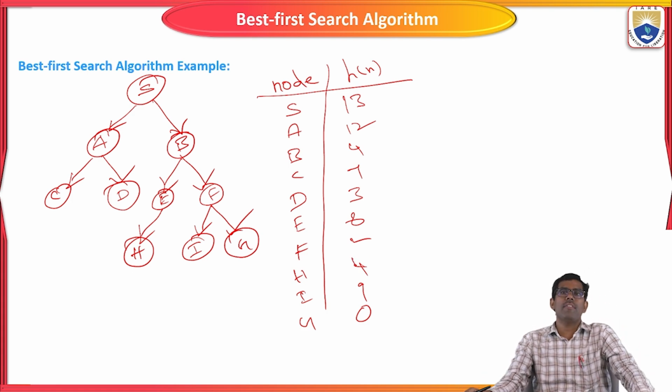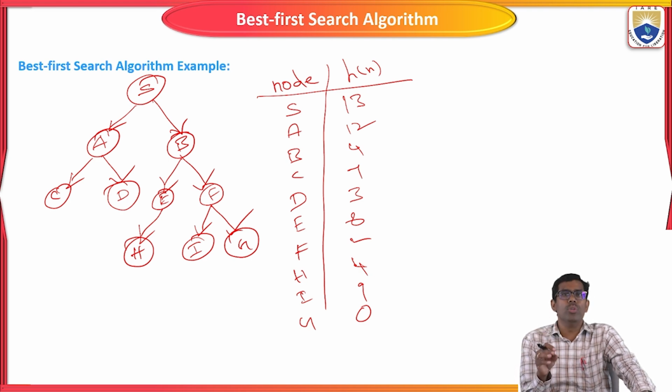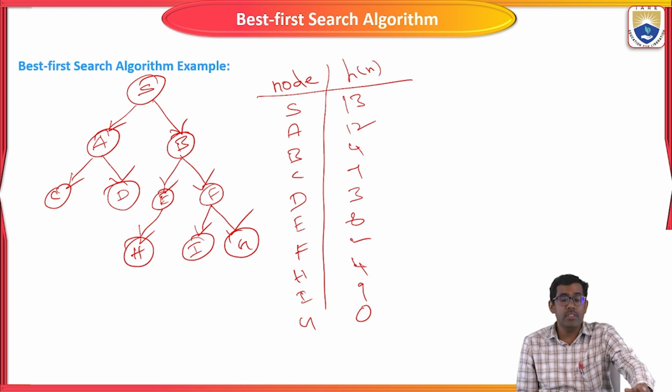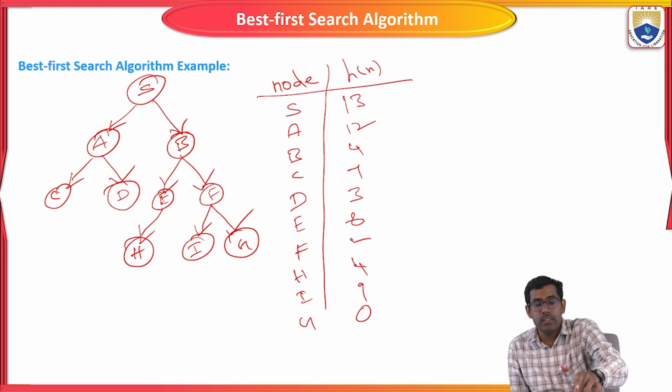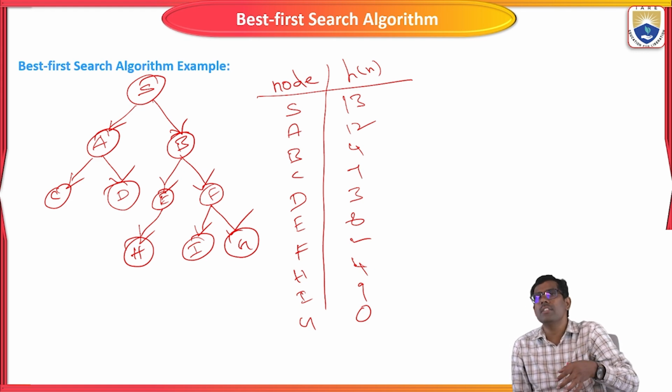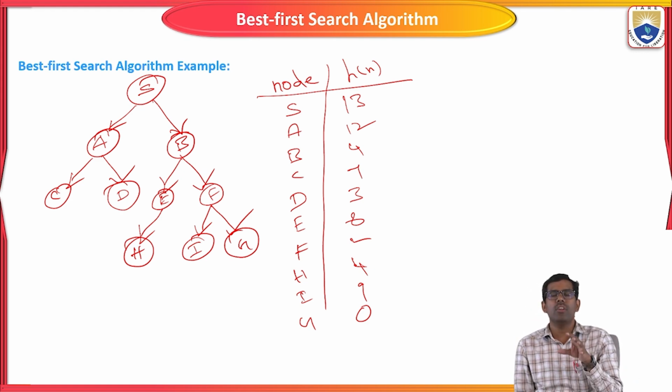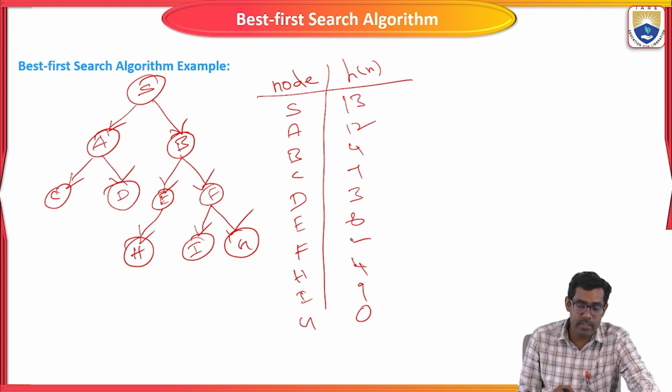So like this, I assign the heuristic function value, that is, the cost of each particular node in the given tree.